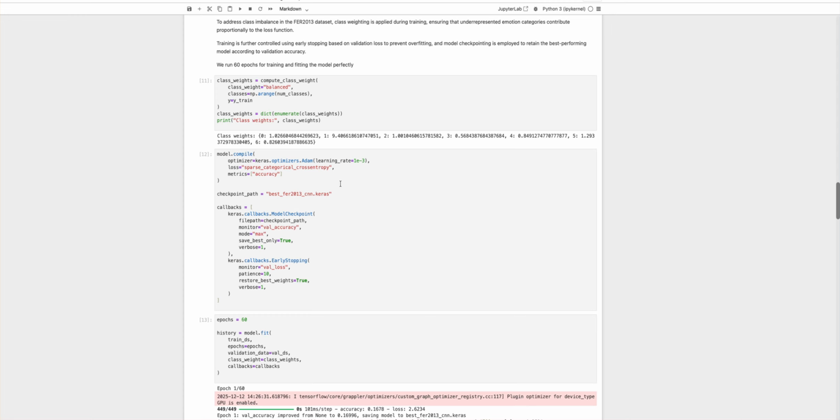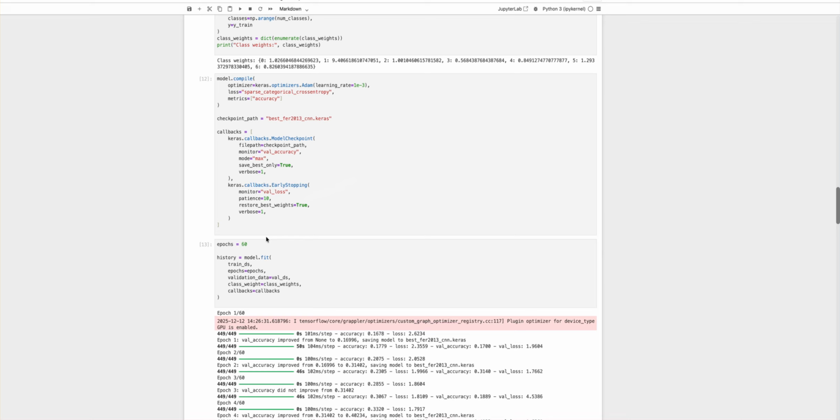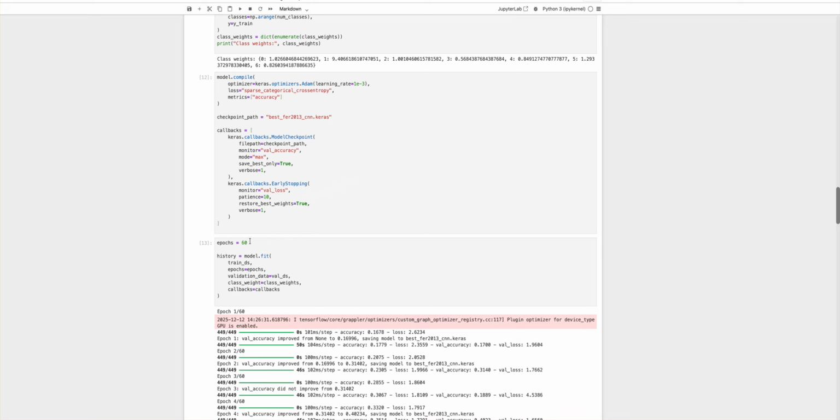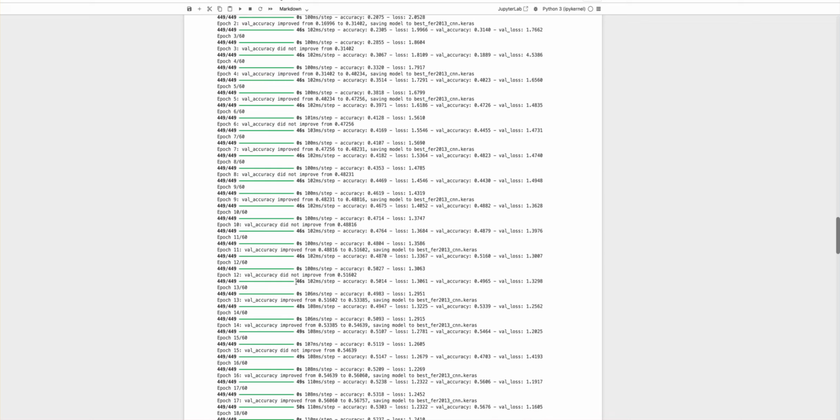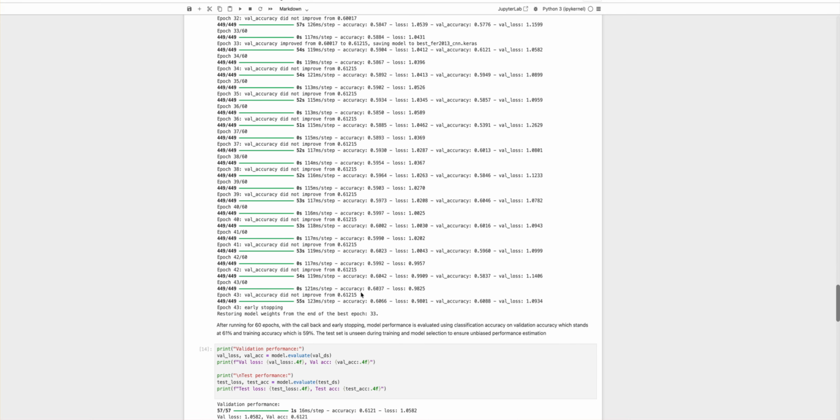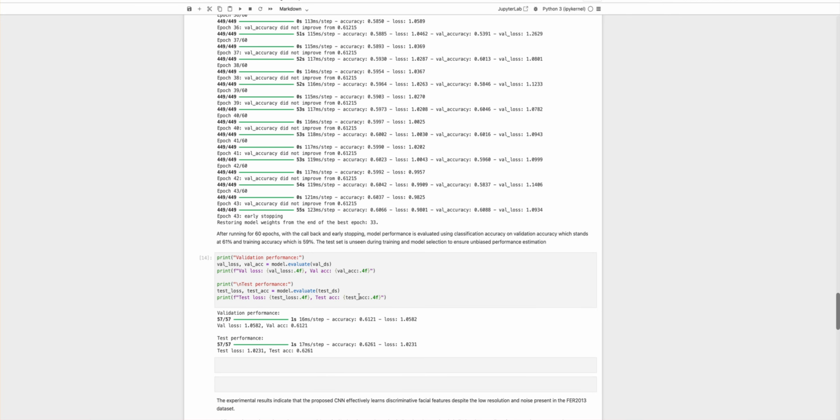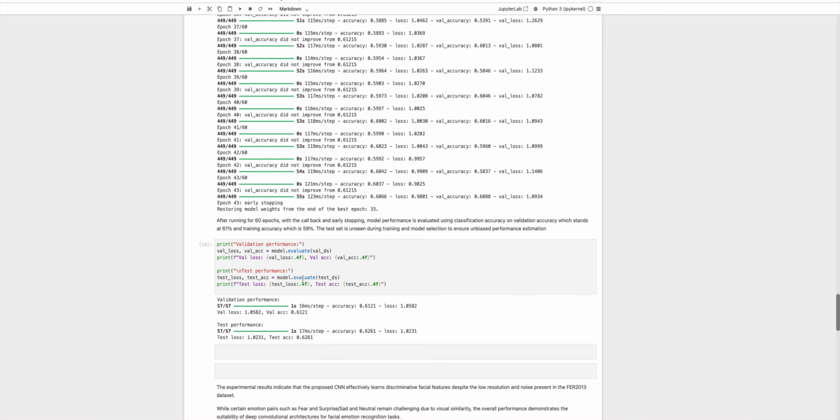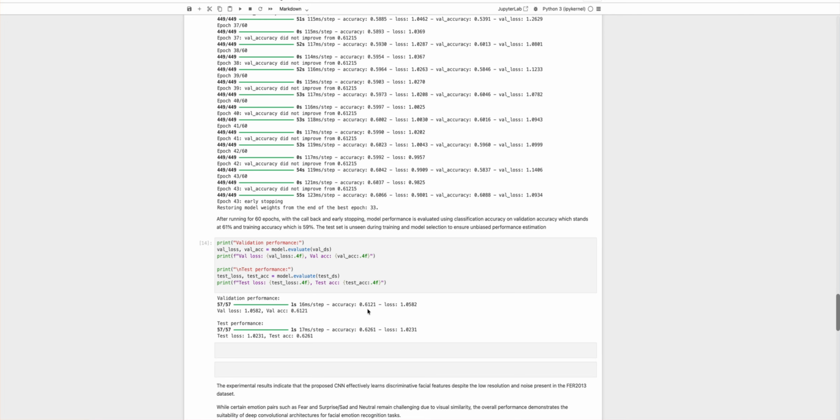We then save the best model, which is trained by running 60 epochs. Then the run happens. There's an early stopping at the validation accuracy being 0.61215, that is 61.215%. And we then measure the validation performance. We see the same 0.6121 with test performance being 0.6261.